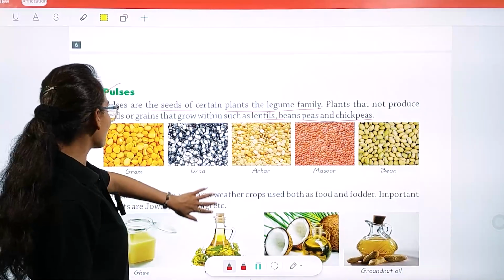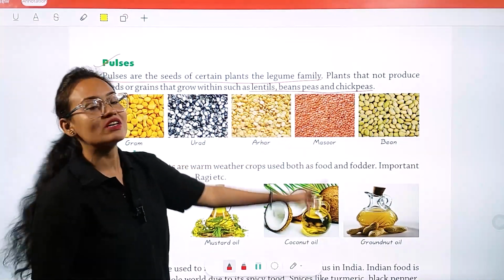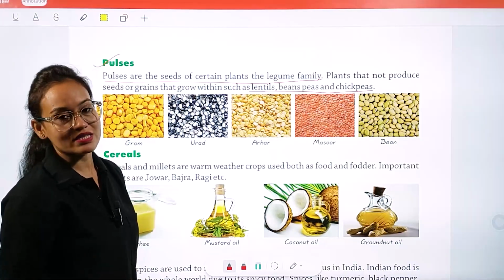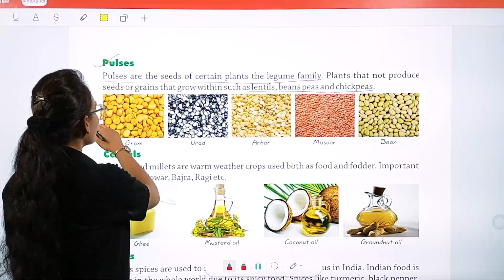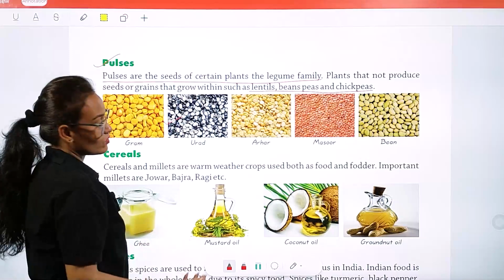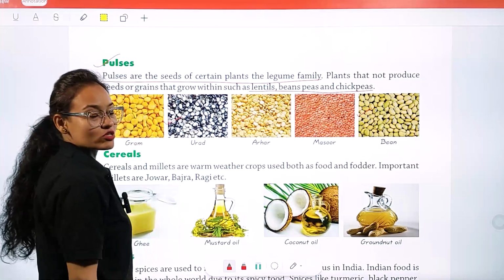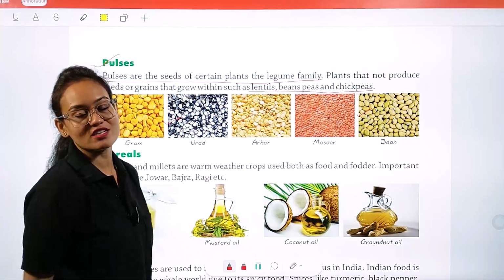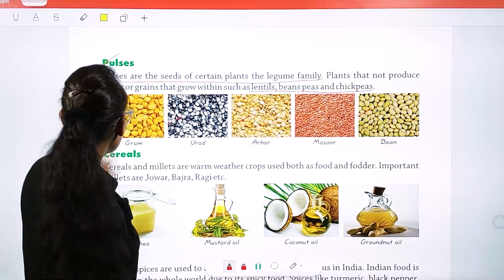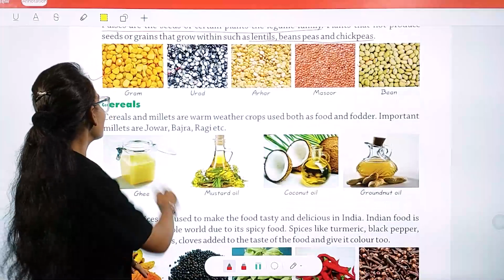Okay, so here you can see, my dear students, these are the pictures of different types of pulses. The first is gram, the second is urad dal, arhar, masoor and beans. These are the commonly used pulses in our household. Now after pulses we are going to see cereals.